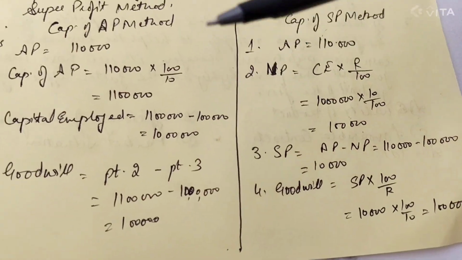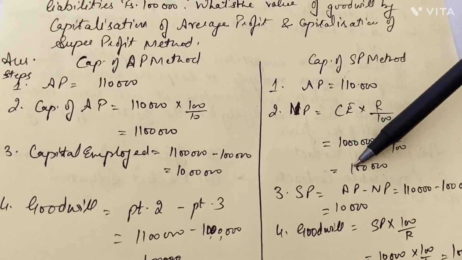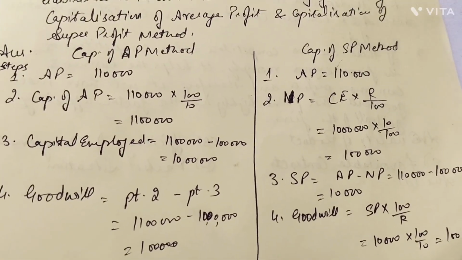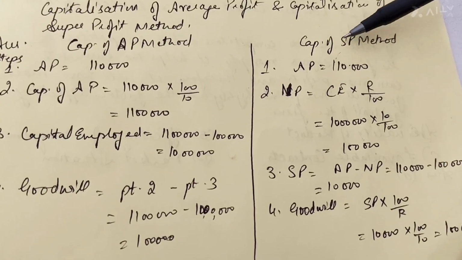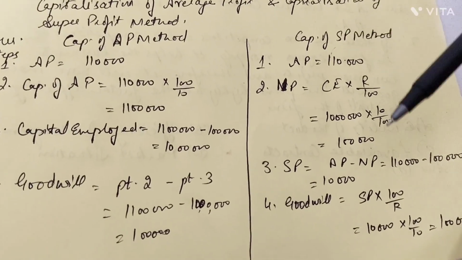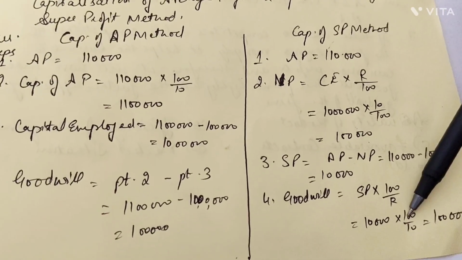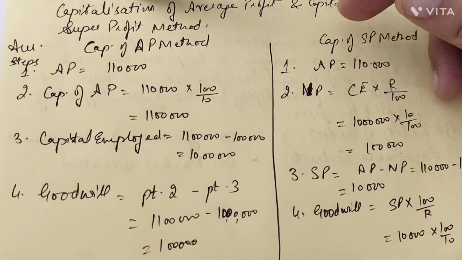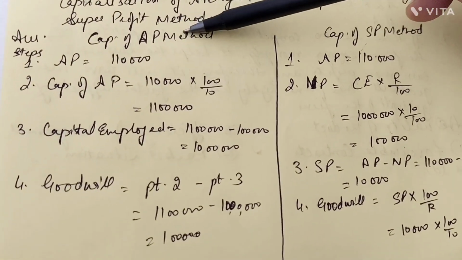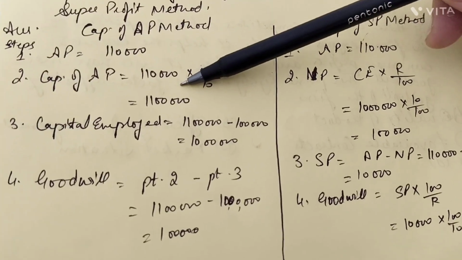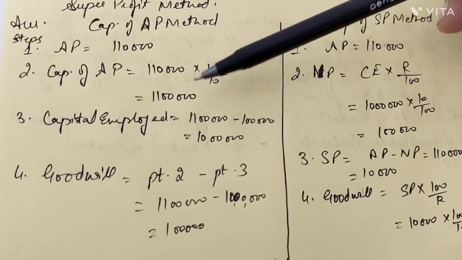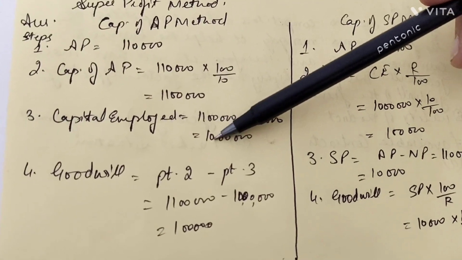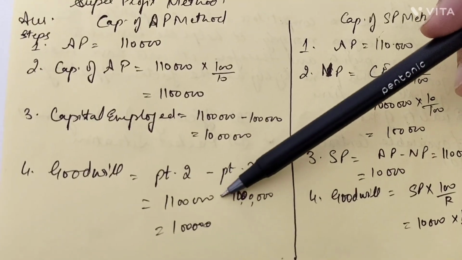So what is the value of goodwill as per this method also? Rupees 1 lakh. Both the cases seem to be similar, but remember one thing: when you do the capitalization of super profit, you get the exact value of your goodwill. But in the capitalization of AP method, when you do the capitalization of AP, it is not the value of your goodwill. You need to deduct from this the capital employed to get the value of goodwill.